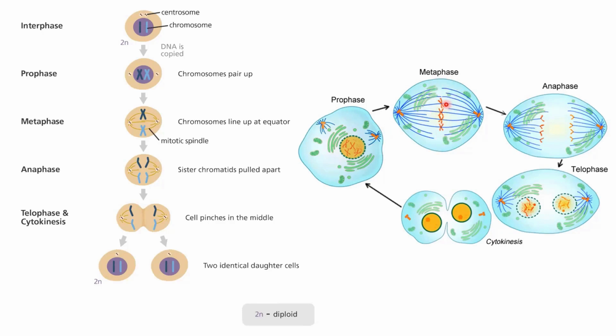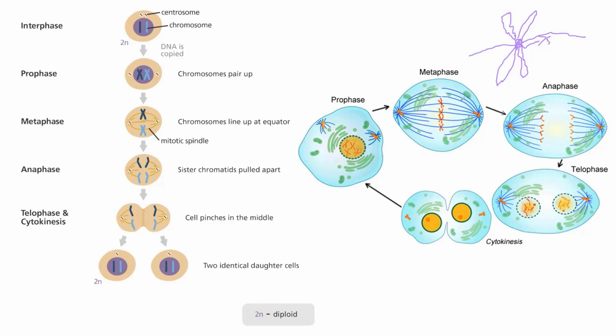Now these strings have attached to this part of the chromosome, the centromere. If I draw a centromere here, it looks something like this. So the chromosome actually looks something like this. So this central part is called the centromere. This central part is the part where the spindle fibers are going to attach.